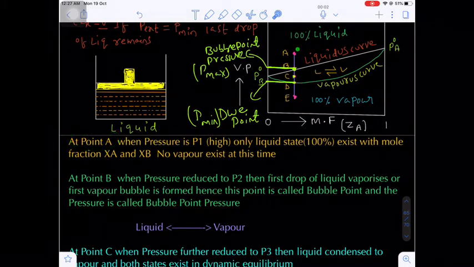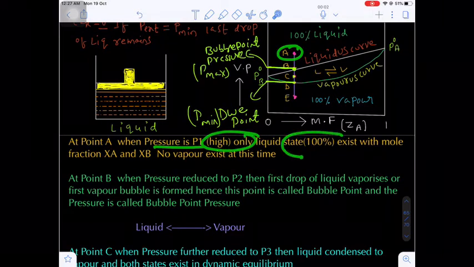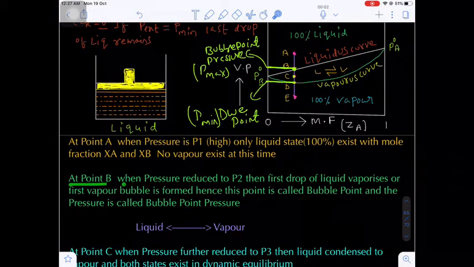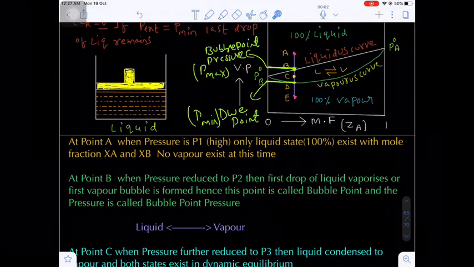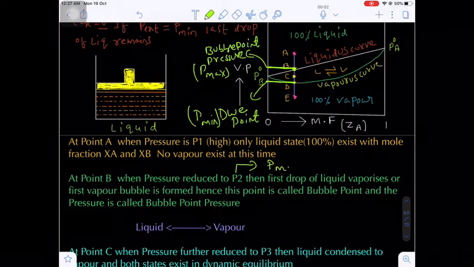At point A, we are considering the pressure is P1, which is very high. So only we have 100% liquid state. At point B, the pressure is reduced from point A to point B, let's suppose to P2. Then P2 is nothing but P max, nothing but the bubble point pressure.